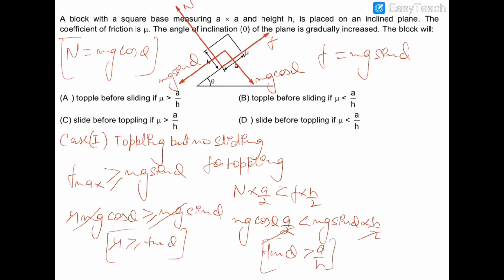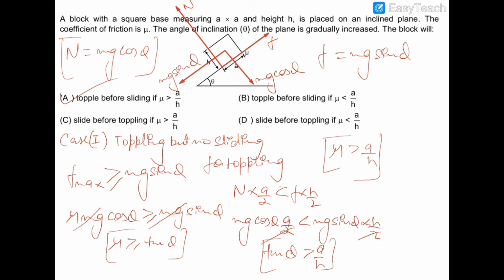So you can see that for no sliding and for toppling together, tan theta should be greater than a by h and mu should be greater than tan theta. By combining these two conditions, we can say that mu should be greater than a by h for toppling but no sliding. So option A, which says that toppling will occur before sliding, means that toppling will occur and no sliding will occur. So if mu is greater than a by h, this is the correct one.